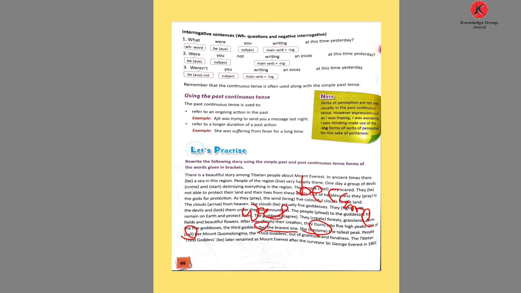People called her mountain Qomolangma, out of gratitude and fondness. The Tibetan third goddess, here use was, the to-be form. Later renamed as Mount Everest after the surveyor Sir George Everest in 1865.